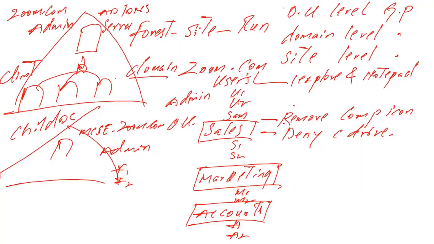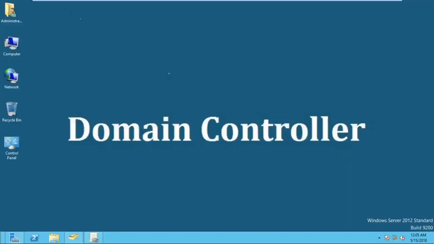For example, I have applied this policy on site level. I want this site level policy should not affect my zoom.com domain. This policy should affect child domains and other domains in the forest, not zoom.com. So we can take the help of block inheritance. So how to use this one?